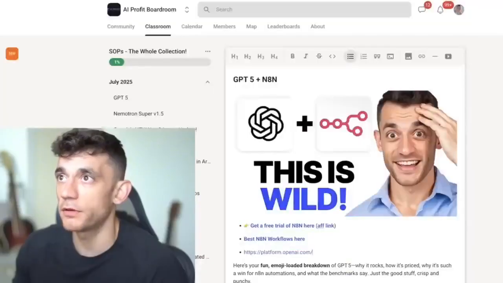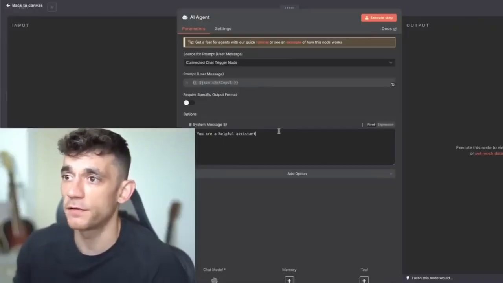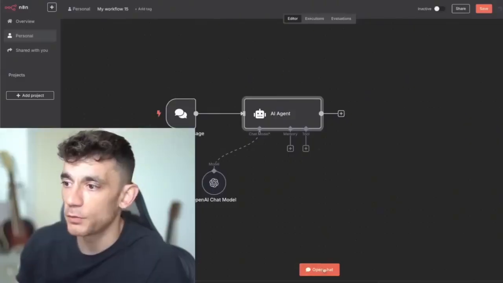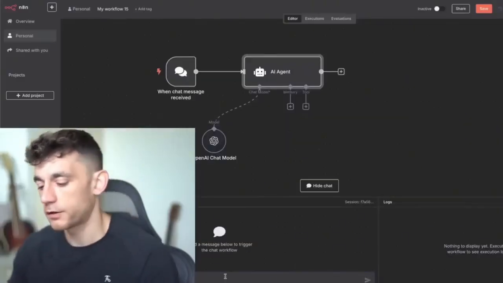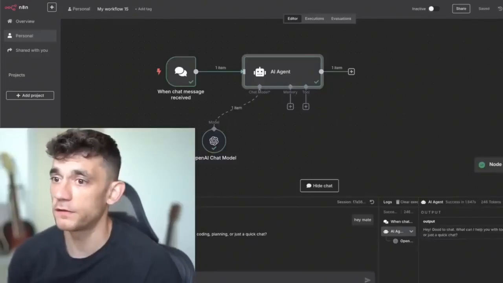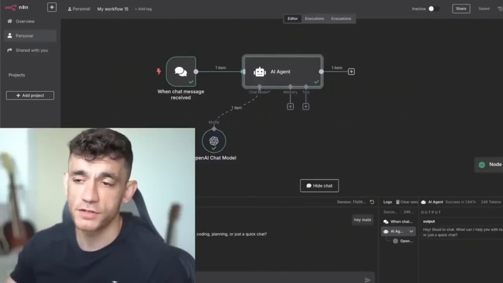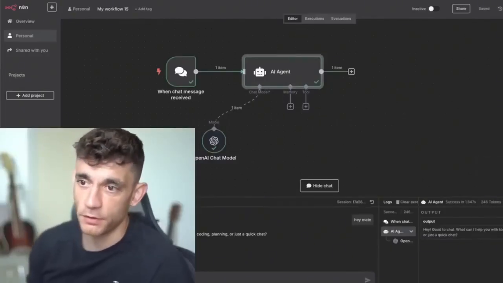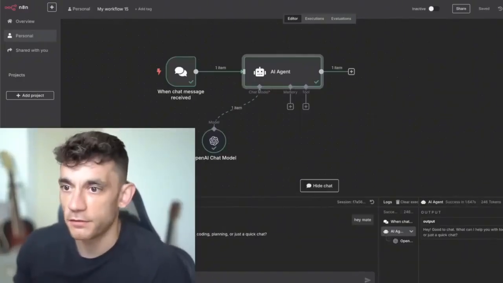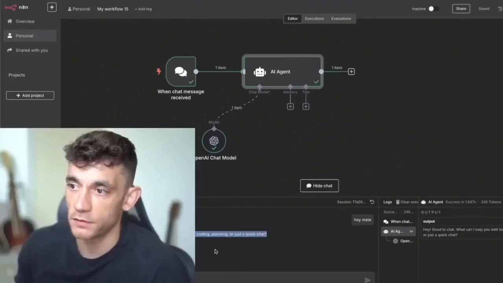All right. So what we're going to do from here is get back to this workflow. We're going to stay productive. I'm just going to select your helpful system. We'll open up the chat just to make sure this works and say, hey, mate. We're using the Nano model, which is great for chat because it's fast and cheap. If you're going back and forth quite a lot, that's going to save a lot of time. Inside here, it says, hey, good to chat. What can I help you with today? Answers, writing code, planning, just a quick chat, etc.